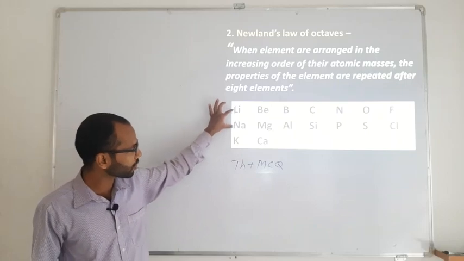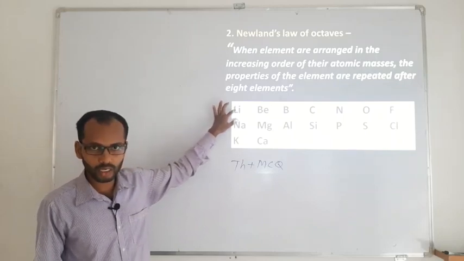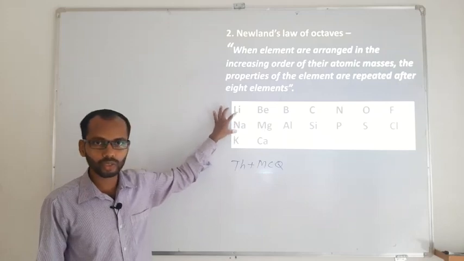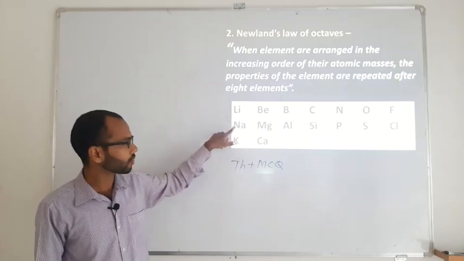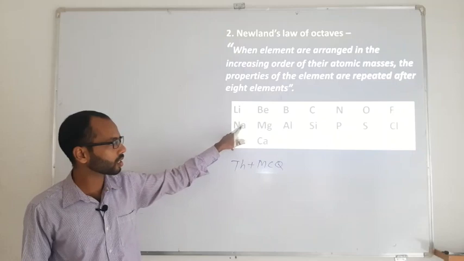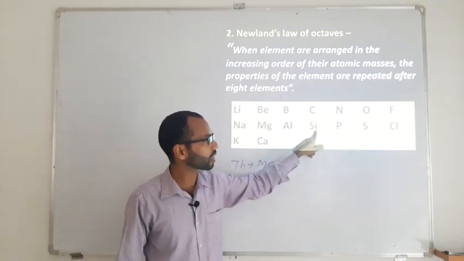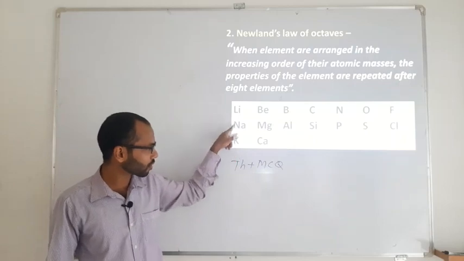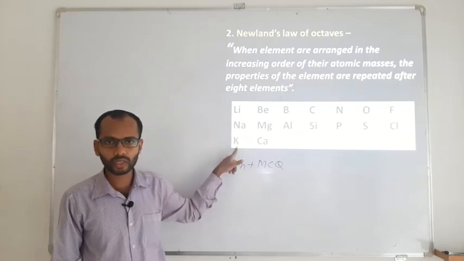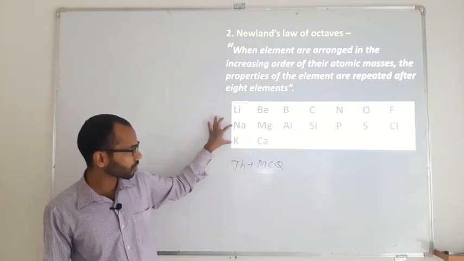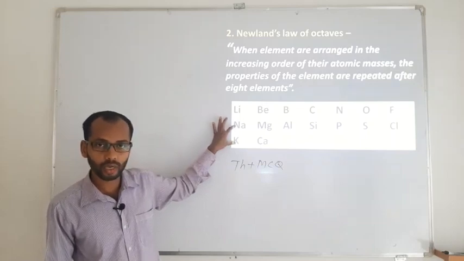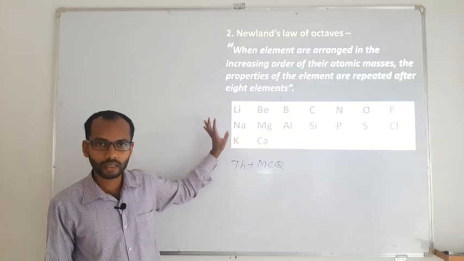If you see the chemical properties of lithium and sodium, they are almost chemically similar. And if you start with sodium, magnesium, aluminum, silicon, phosphorus, sulfur, chlorine, the 8th element for sodium is potassium here. The properties of sodium and potassium are also chemically similar.